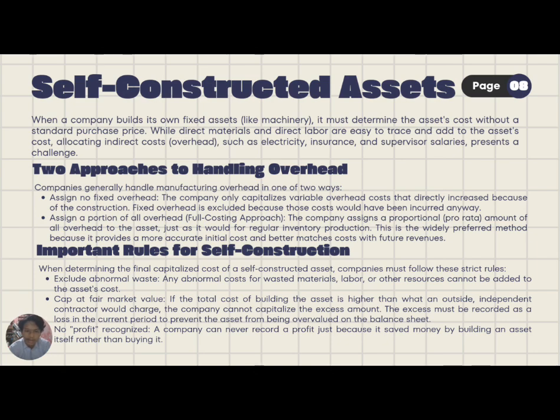The excess must be recorded as a loss in the current period to prevent the asset from being overvalued on the balance sheet. Last one is no profit recognized. A company can never record a profit just because it saved money by building an asset itself rather than buying it. So that's for my material. The next material will be presented by my friend.